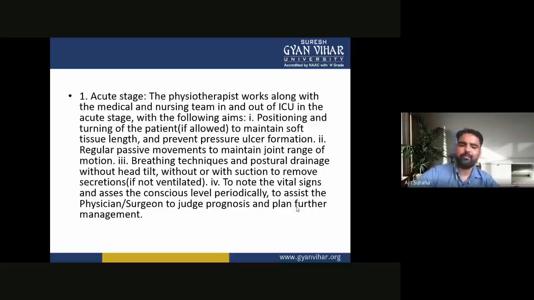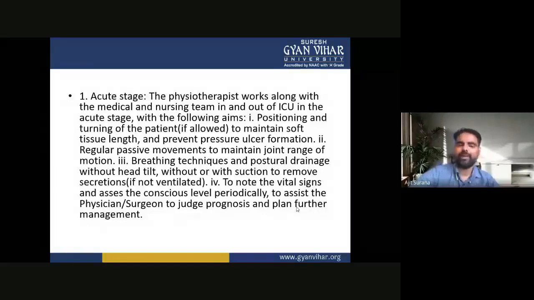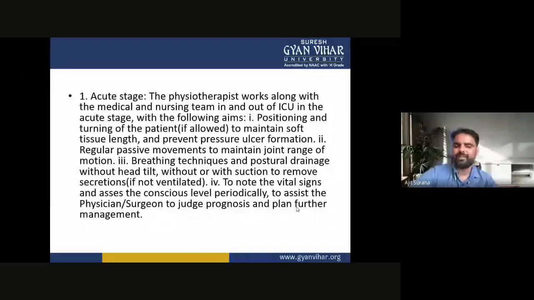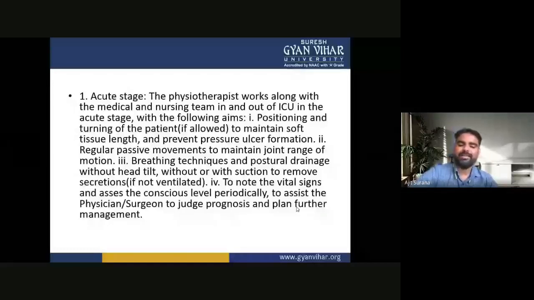Breathing techniques and postural drainage without head tilt, with suction to remove secretions if not ventilated. To note the vital signs and assess the conscious level periodically, to assist the physician and surgeon to judge prognosis and plan further management.